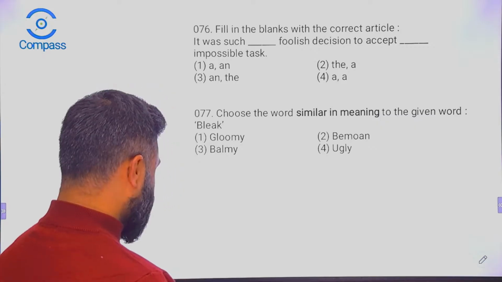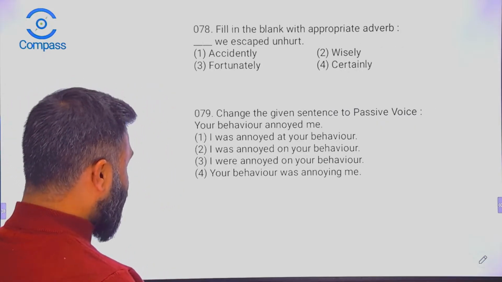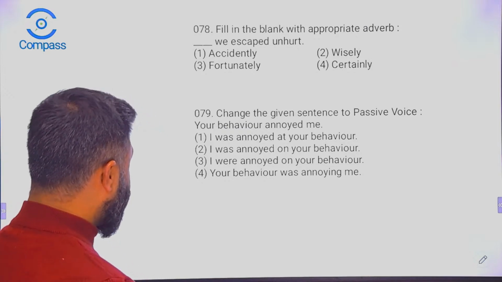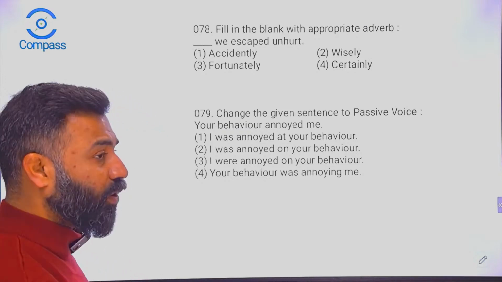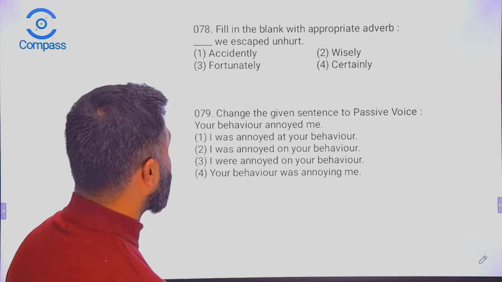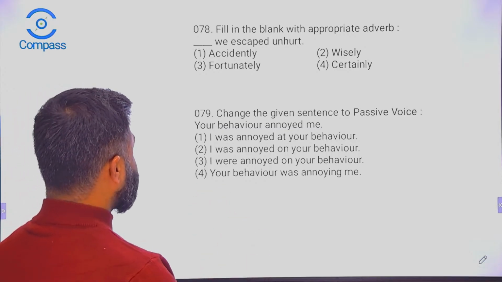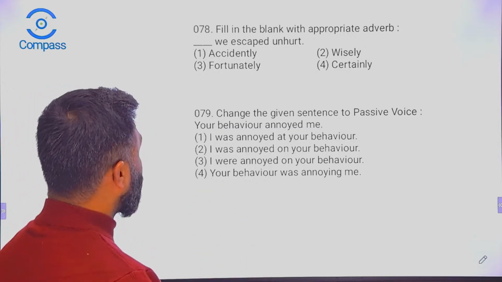Let's proceed to the next page. Fill in the blank with an appropriate adverb. It modifies the verb. It talks about the verb, how the verb was or is. So, dash, we escaped unhurt. Come on.